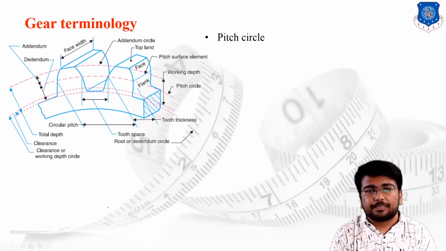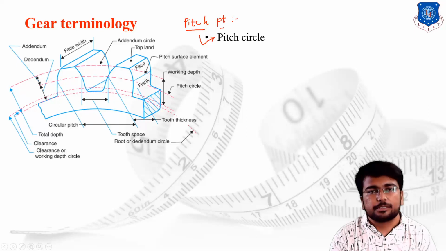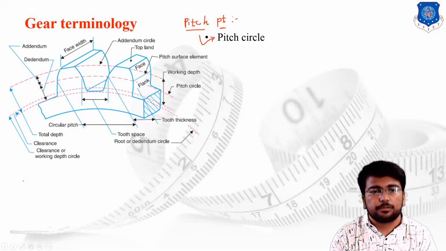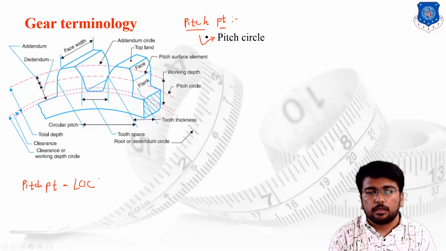Now let us start with the pitch circle. To understand the pitch circle, first of all you have to understand the pitch point. Let us discuss the pitch point, then we will discuss the pitch circle. Pitch point is the point at the intersection of the line of centers and line of action. Mark my words here: we are discussing the pitch point. Pitch point is the intersection point between the line of centers and line of action.